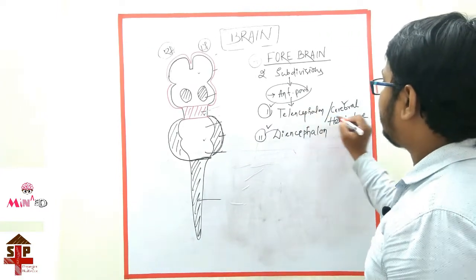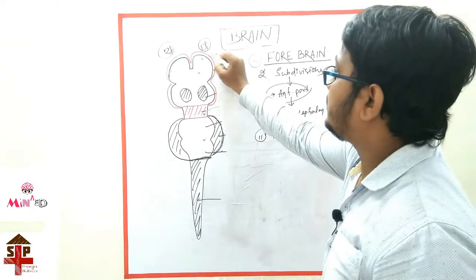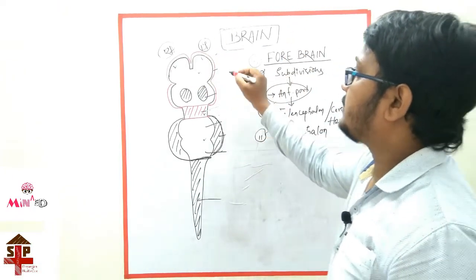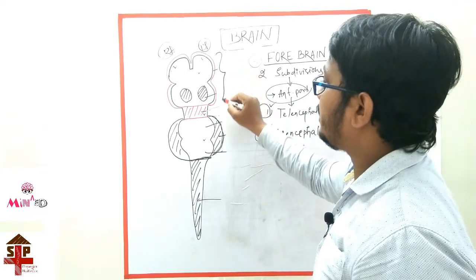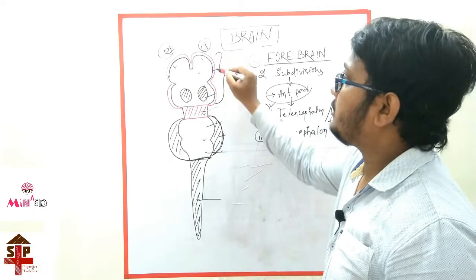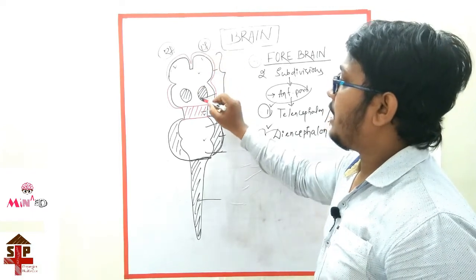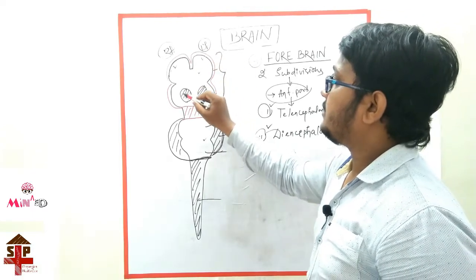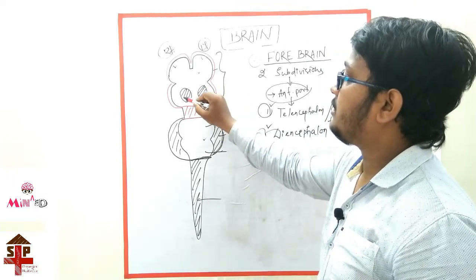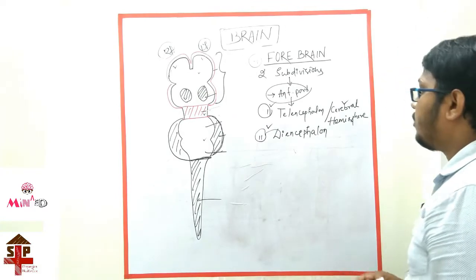Okay, and these cerebral hemispheres, this is the left side cerebral hemisphere, this is the right side cerebral hemisphere. This part is the forebrain, and in the forebrain the cerebral hemisphere is anterior and inferiorly is the diencephalon, on both sides, left and right.